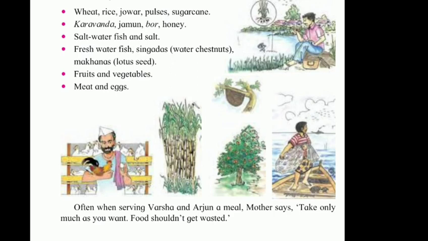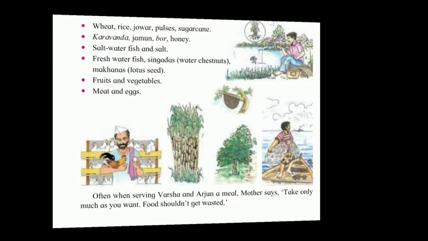Mother answered, why should we waste any good thing? Besides, we must give a thought to how we get the food we eat. So let me tell you the story of bhakri. Mother tells Varsha and Arjun a story about bhakri.